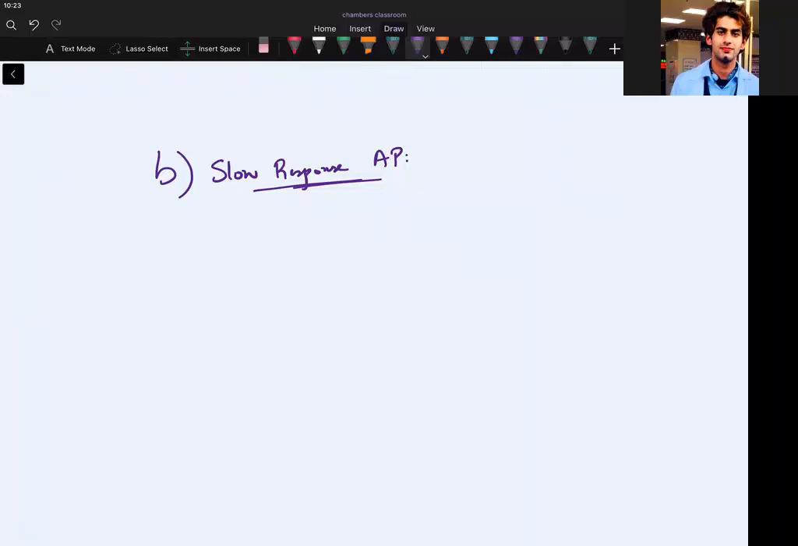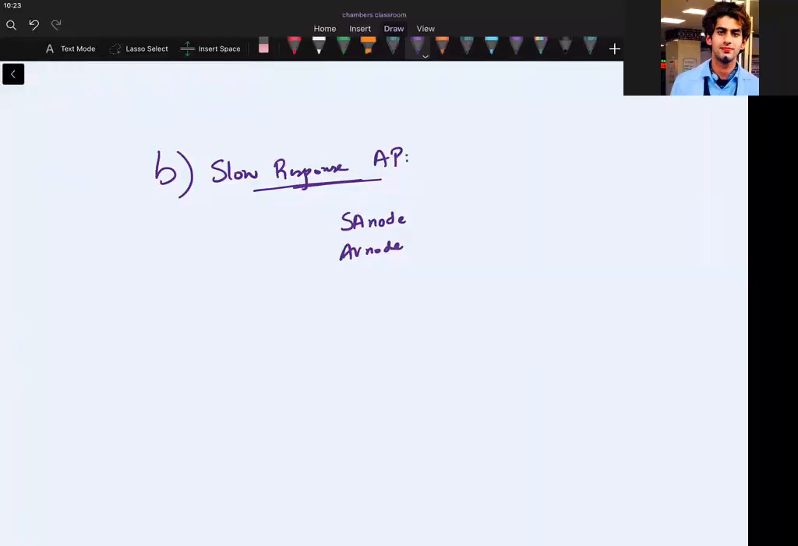So which nodes do you remember in the heart? SA node and AV node. It's so simple. SA node and AV node will show the slow response. You will see slow response action potentials in these.